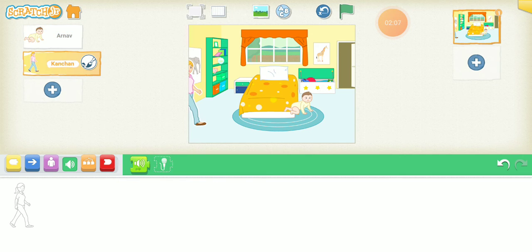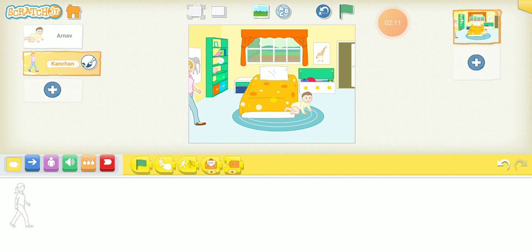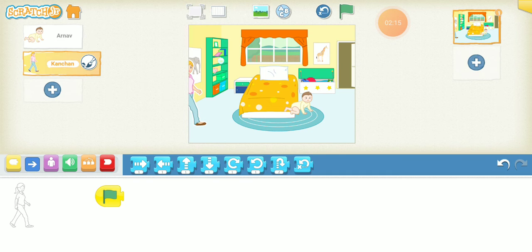Then I click content script. Then I choose flag. Then I choose this, and I put it here.